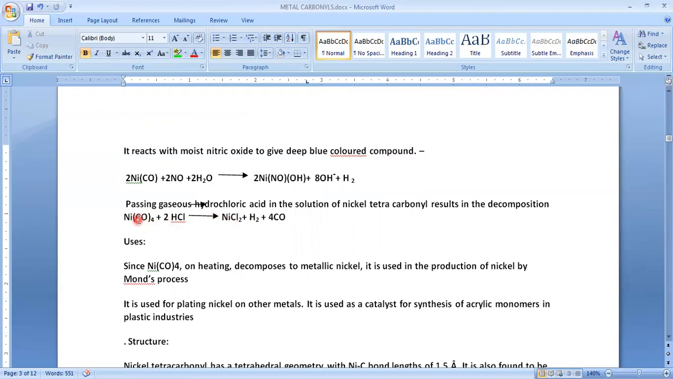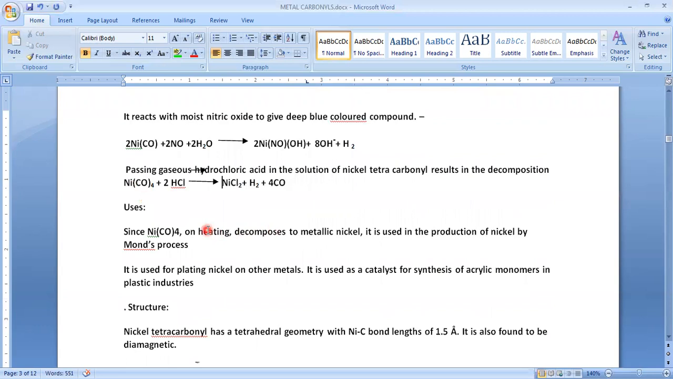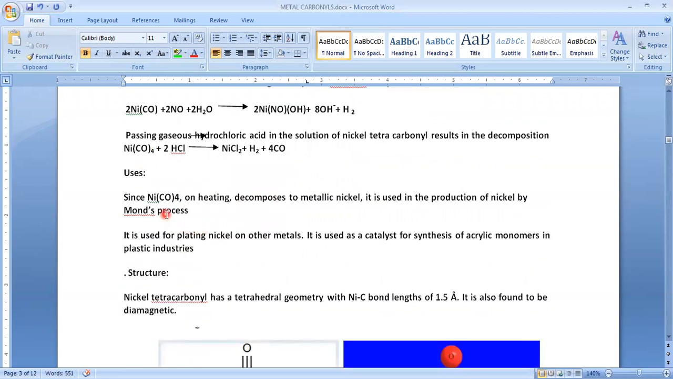Whenever gaseous hydrochloric acid is passed over nickel carbonyl, we get nickel chloride and hydrogen gas, releasing 4 moles of carbon monoxide. And what are the uses of nickel carbonyl? Generally, nickel carbonyl on heating decomposes to metallic nickel, so it is used in the production of nickel by the Mond process.